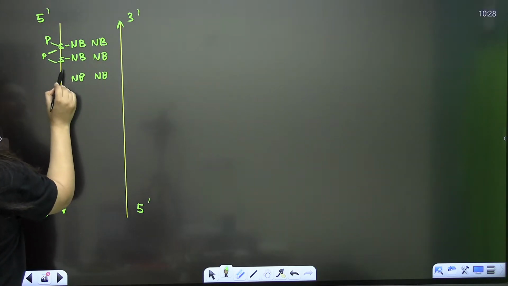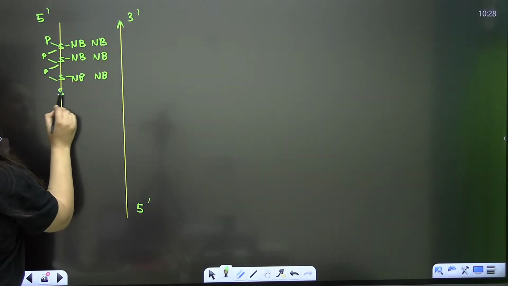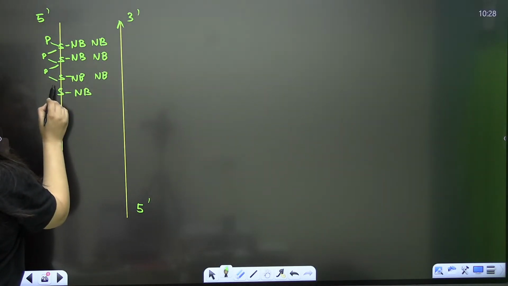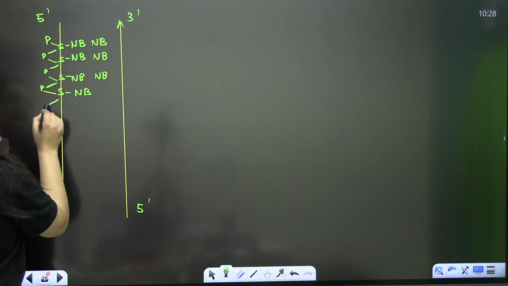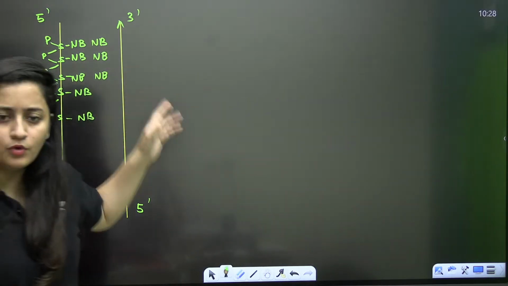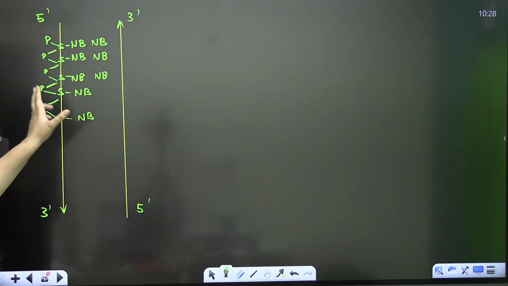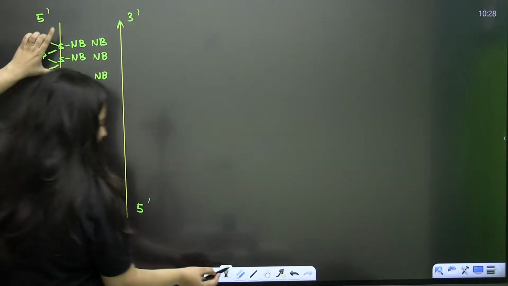Do you remember this portion? The sugar phosphate backbone is there in this DNA, and it is going to support this. The nitrogenous bases are in the center.